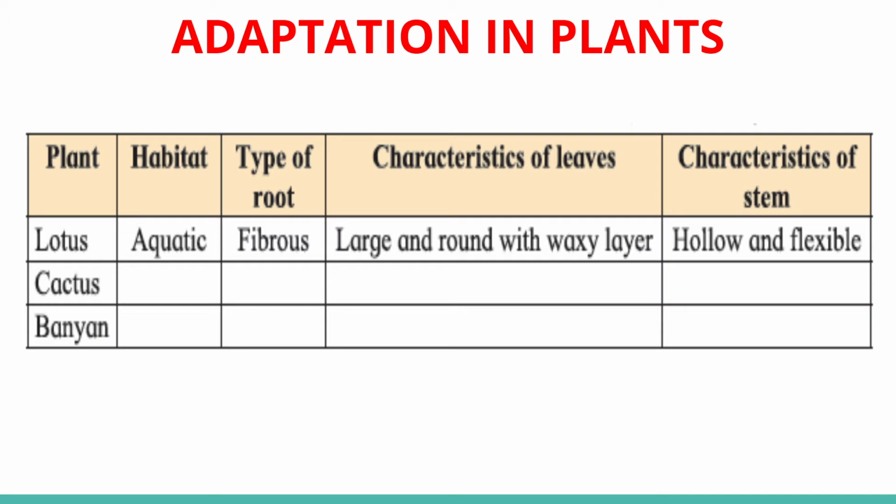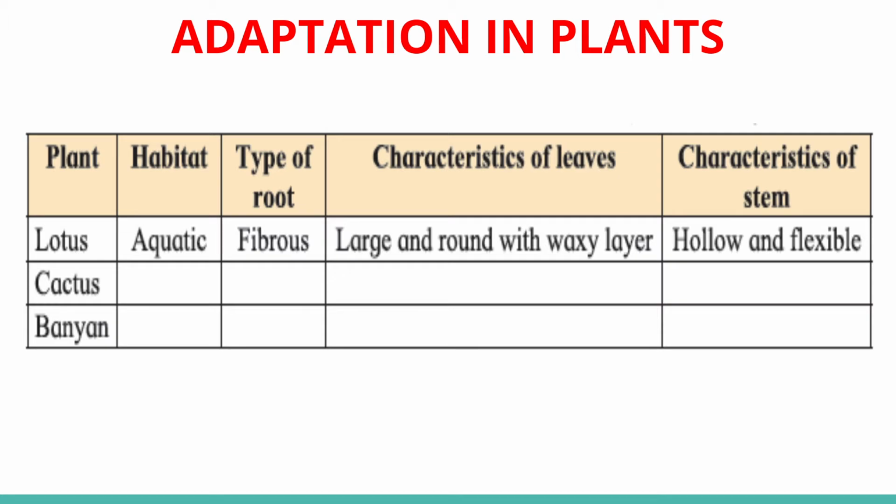The first plant is lotus. Lotus is found in an aquatic region, which means the habitat is aquatic. There are two types of root, taproot and fibrous. In the lotus plant, fibrous roots are present. Leaves are large and round with a waxy layer. Stems are hollow and flexible to withstand the current of water.